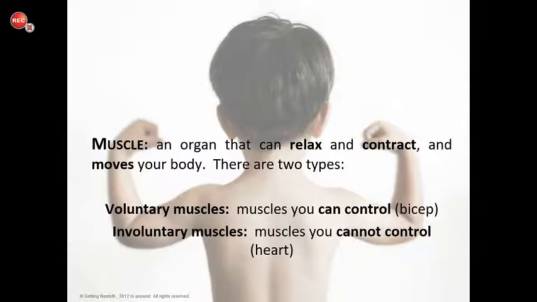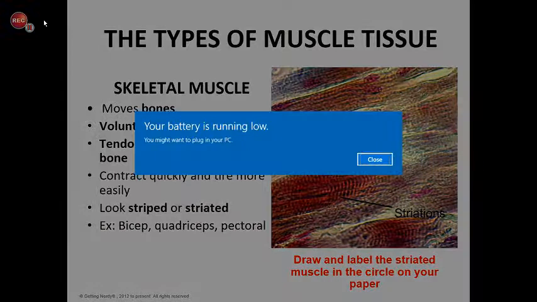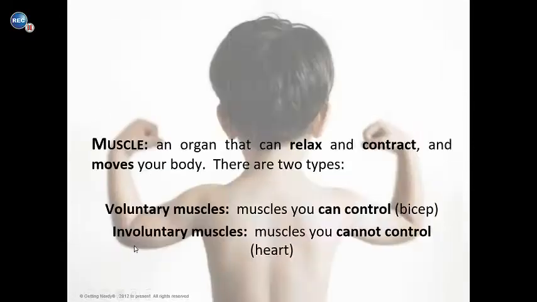So the definition of a muscle is an organ that can relax and contract and moves your body. There are 2 types. You have your voluntary muscles, and your voluntary muscles are muscles that you can control. So this is a lot of your body movements, such as your bicep, your quad, stuff like that. These are things you voluntarily move. Your involuntary muscles are muscles that you can't control, such as your heart, the muscles around your stomach, your lungs, stuff like that.